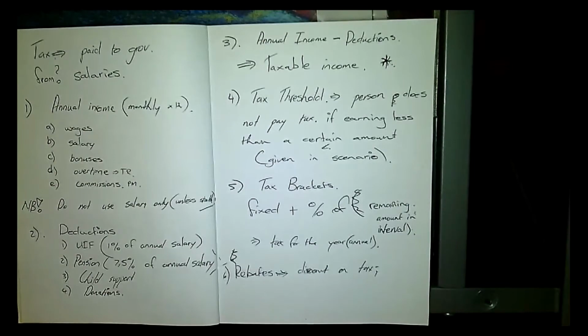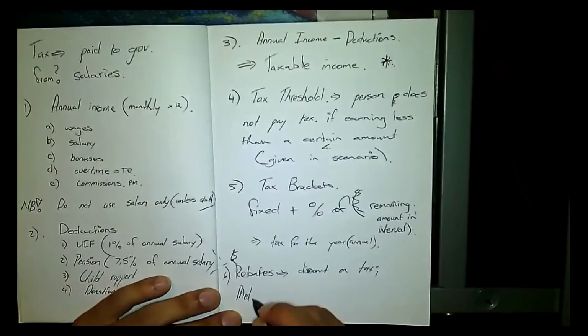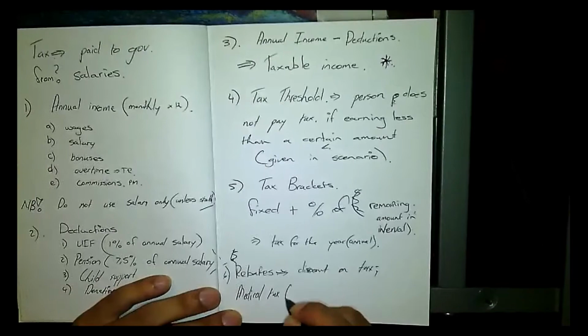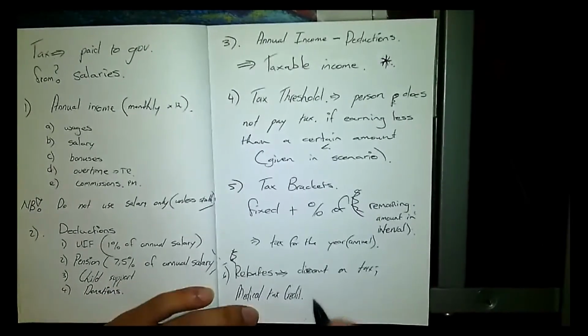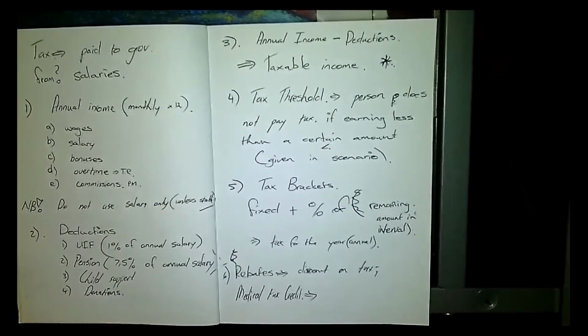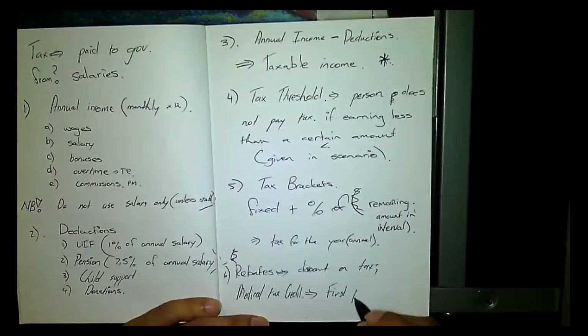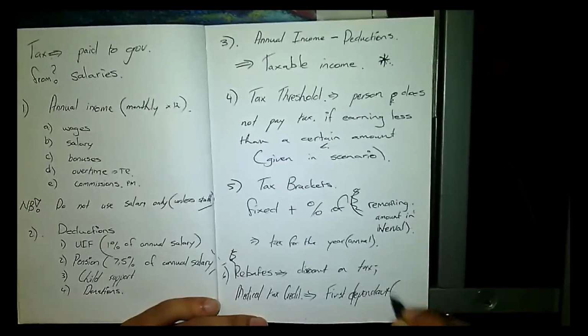So it's a discount on tax, and then also we get medical tax credit. Okay, and this is like the government thanking you for looking after your own health, so they give you a rebate on your tax, they give you a discount on your tax. Okay, so this will work with first dependent. And that is normally the main member.